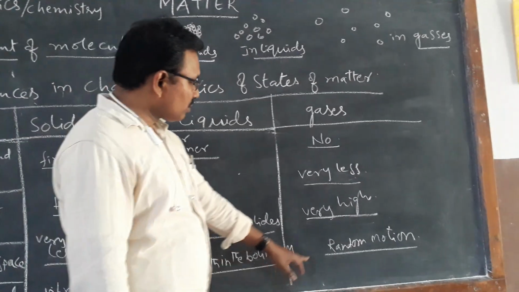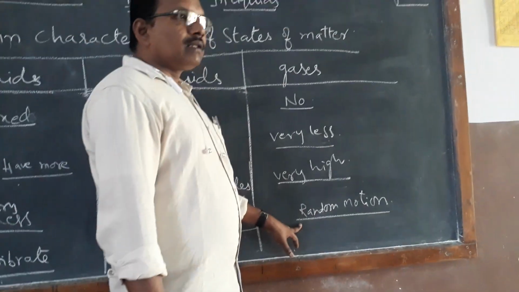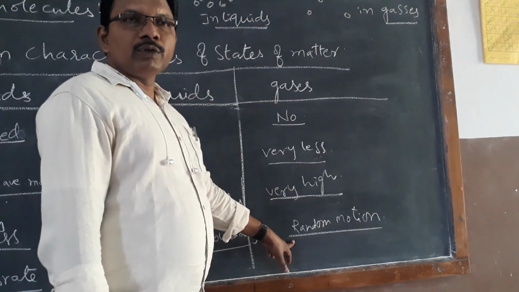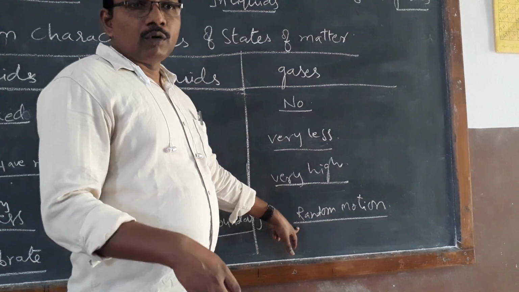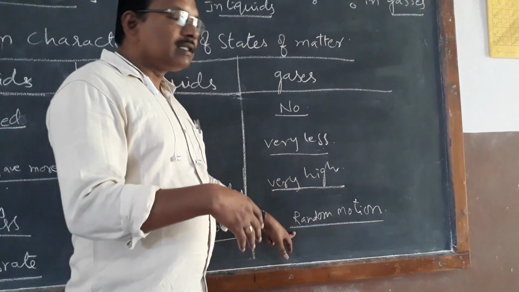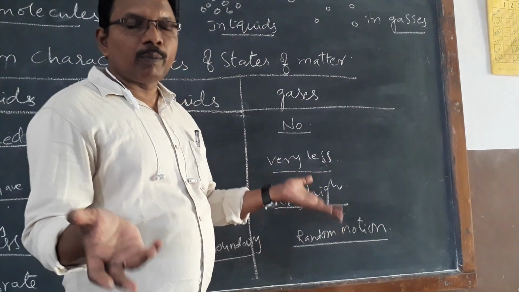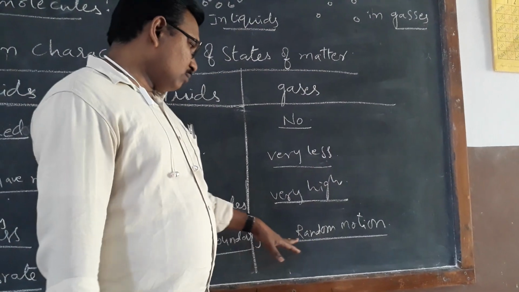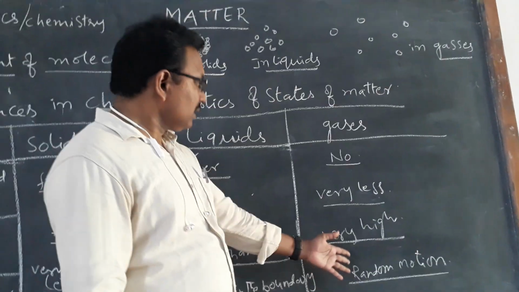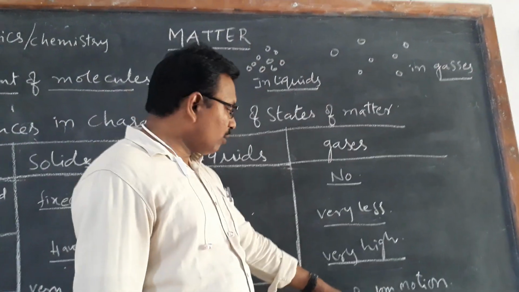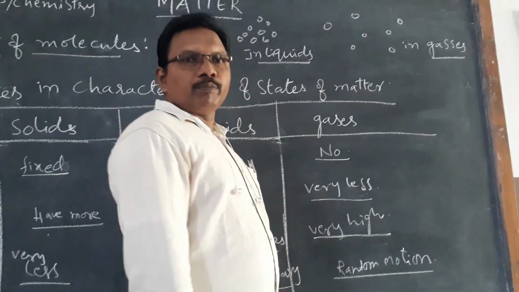If you observe gases, the molecules move in a zigzag way, with no particular path, and move in all directions. There is no boundary for gases, no particular boundary for particles.